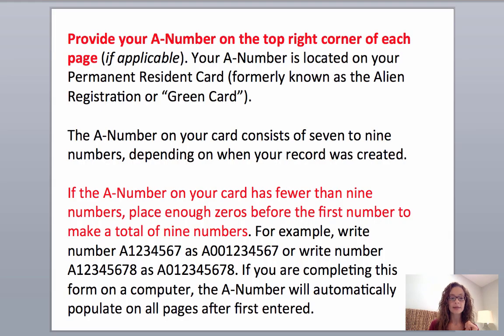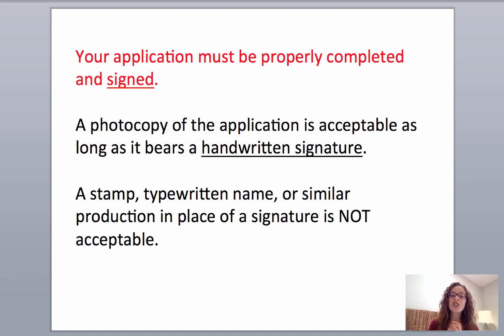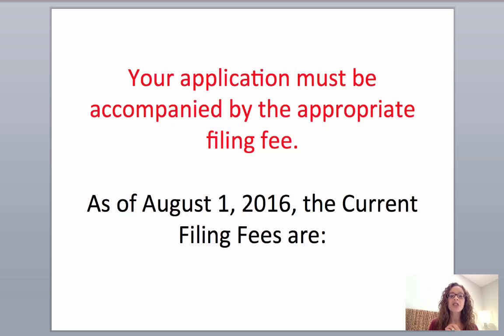Your application must be properly completed and signed. A photocopy of the application is fine as long as you have the handwritten signature. If you stamp it, type your name, or sign it and then photocopy it, they won't accept it. So it's not acceptable. You have to have your original signature on that application. Please make sure. Your application must be accompanied by the appropriate filing fee.